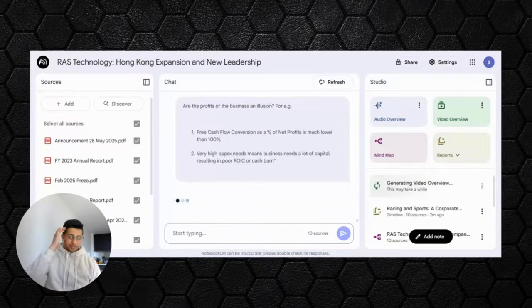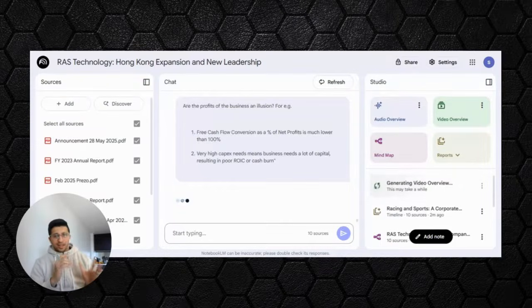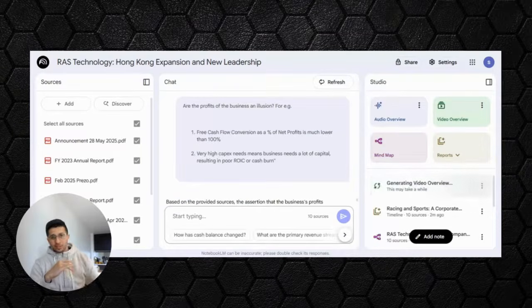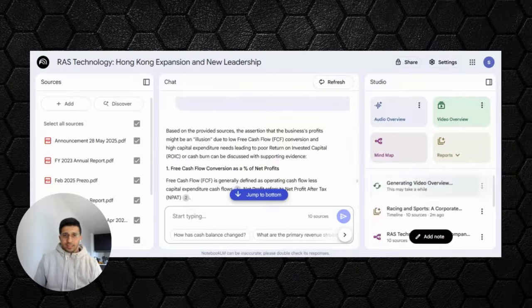I think the answer might not be easy in this one because the company is generating losses, so it's not going to be very applicable for this business. But in general, I like asking this question because sometimes the net profit is just on the books, but it doesn't transfer into cash. And if you ask this question, you'll be able to eliminate a lot of stock ideas purely based on this, because there's not enough cash being generated to justify the valuation that it currently has, or justify the attractiveness of this business. Now, let's see what the AI has to say about that.